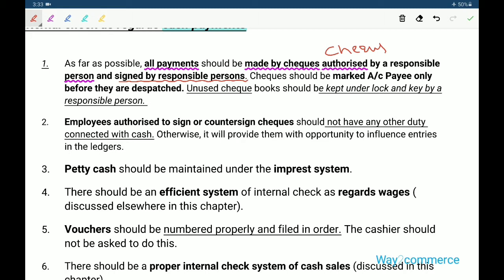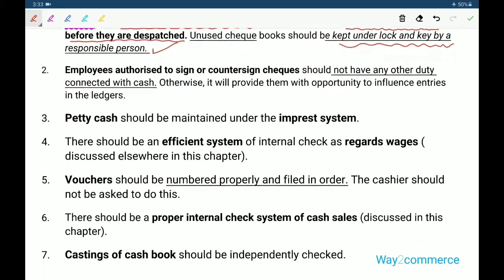The checks are marked as account payee only before they are dispatched. Unused checkbooks should be kept under lock and key by a responsible person.